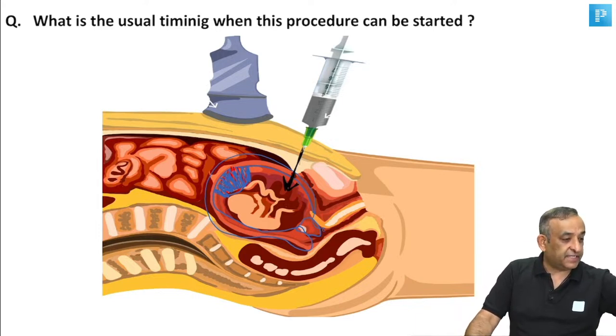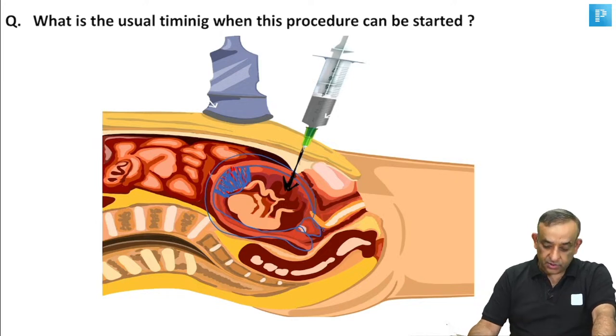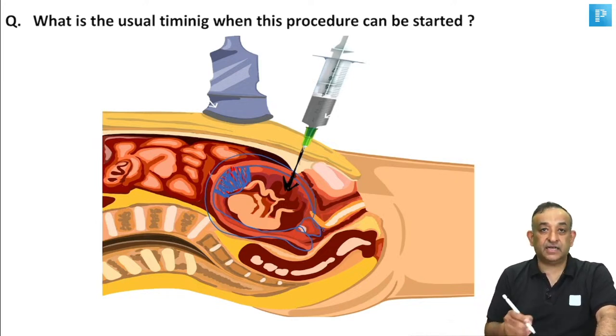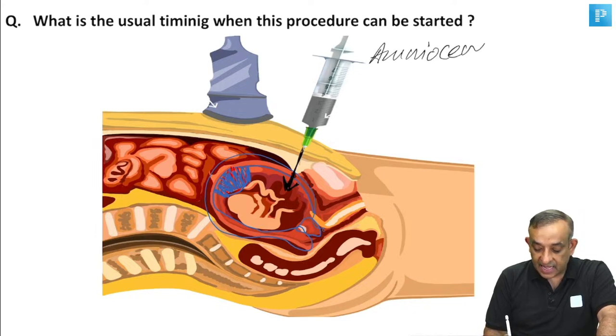11 to 14 weeks. That's a wrong answer, my friend. 11 to 13 weeks. No. So what is the procedure going on? So the procedure here, see, I drew the diagram better for you to understand. The procedure going on here is the amniocentesis, and the amniocentesis is best done